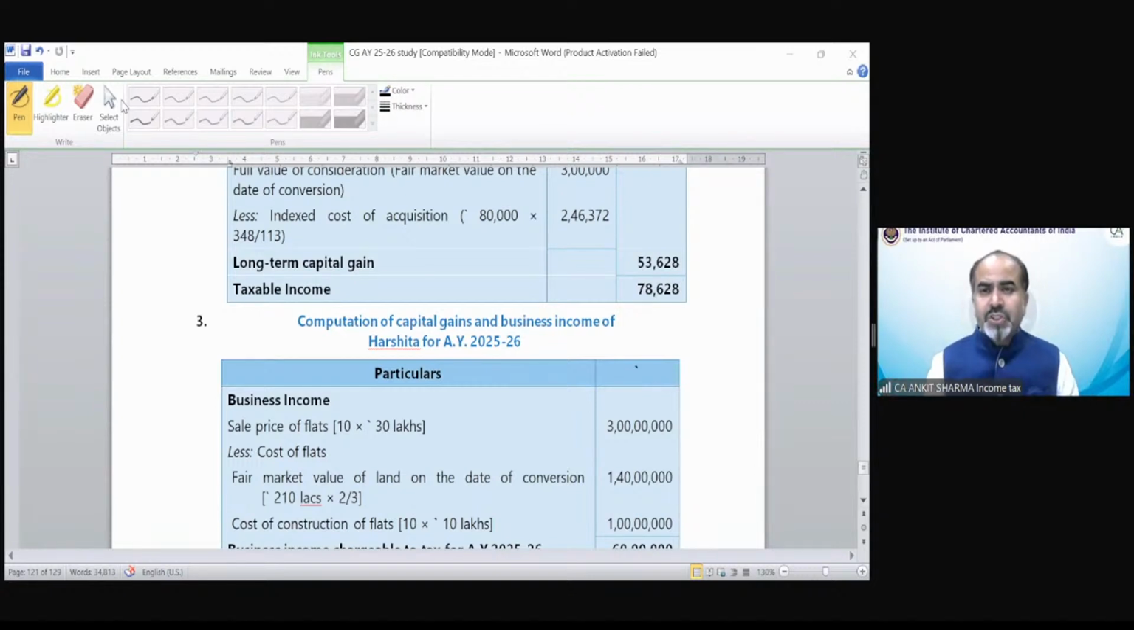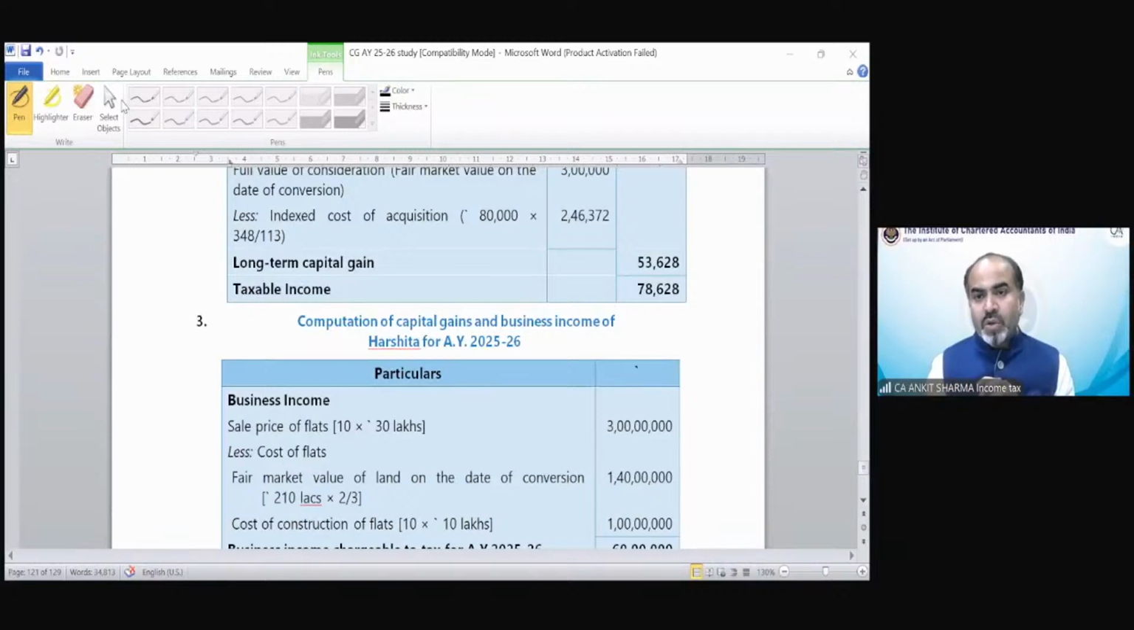Once construction is completed for unsold flats, also we have to pay capital gain tax? No, until you transfer those properties, you need not pay any capital gain. And once construction has been completed, that would not be your capital asset, that would be your stock in trade. And until that stock in trade has been sold, you would not be liable to pay any capital gain tax.